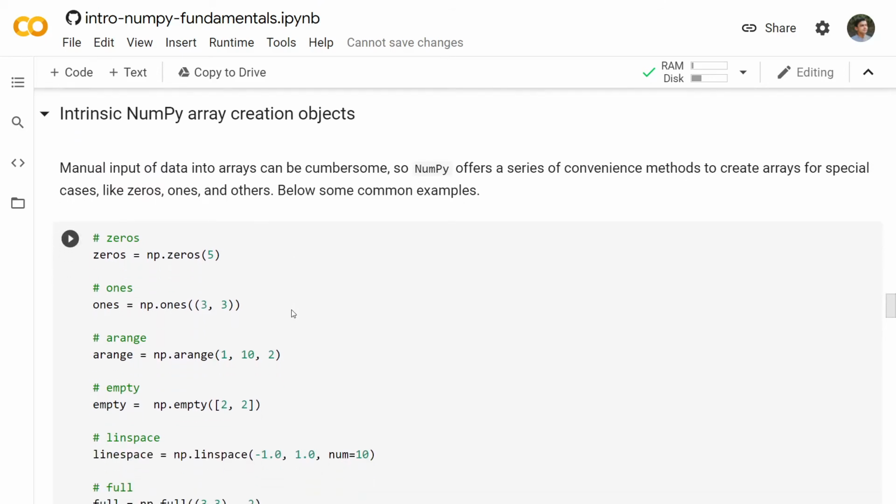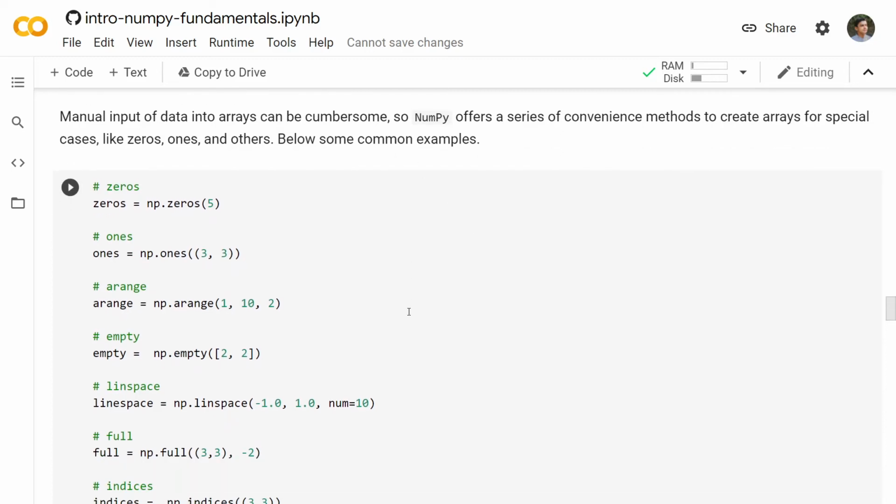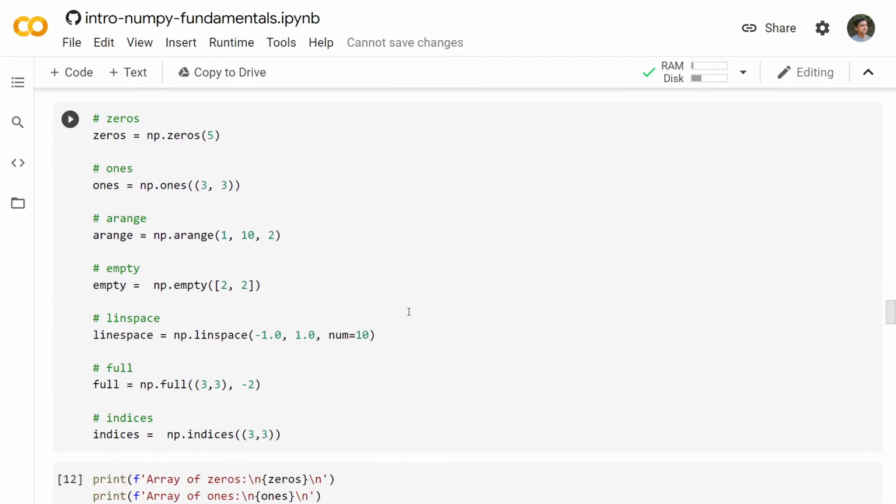Now coming to intrinsic NumPy array creation objects. We do not want to manually insert everything. Like if we want an array of all elements as 0, we do not want to put in 0 everywhere. We do not want lists of lists or tuples of tuples, right? So NumPy offers these convenience methods for these special cases.